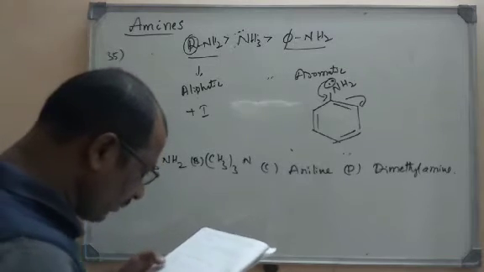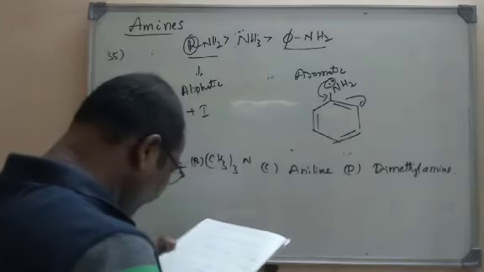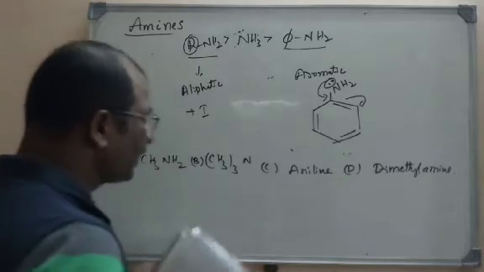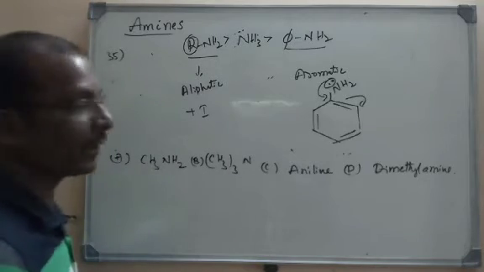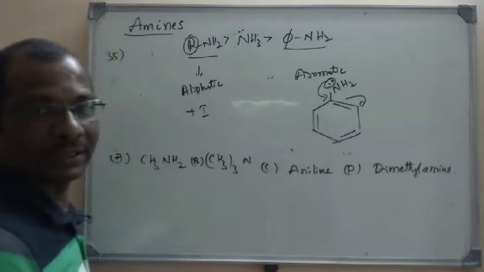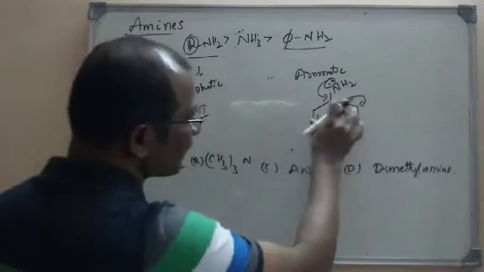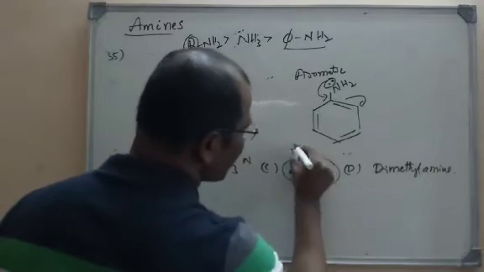So here the options given are methylamine, trimethylamine, aniline and dimethylamine, but it is given in aqueous solution. Be careful. As per my explanation, all the aliphatic amines are more basic, and aromatic amines are less basic than even ammonia. So aniline is not the option.